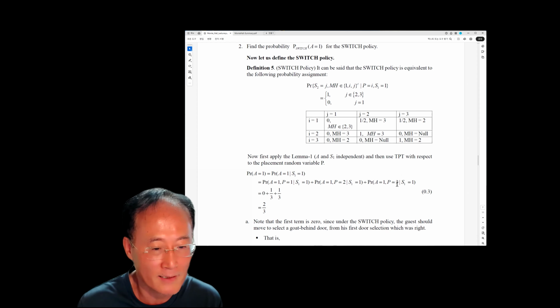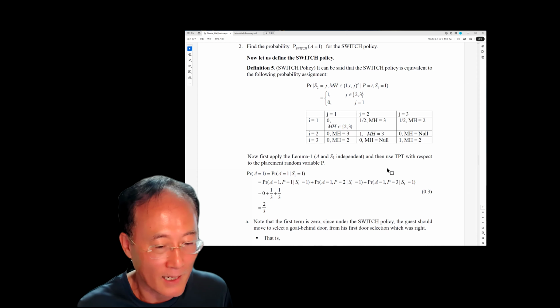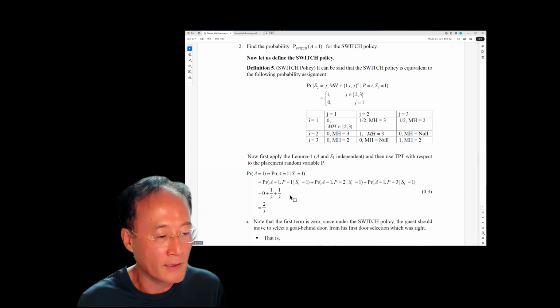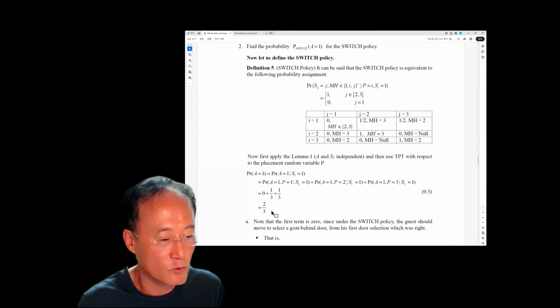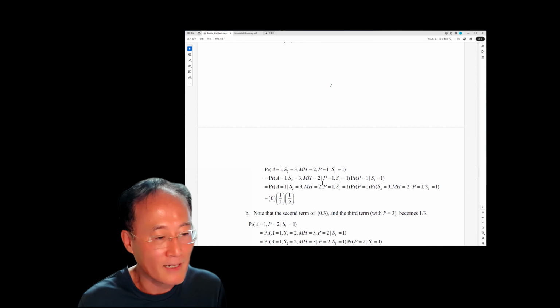Then the guest makes the second selection, which is 3. Then it becomes a sure event that the award is the Cadillac. In this case, the probability is 1/3. Adding the two, the probability is 2/3. And there is a full proof of that line.